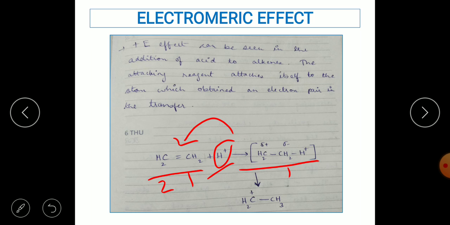Now moving on to the next step, we are going to obtain an ethyl cation, because the CH2 bonds with H plus to form a CH3 methyl group, and we can see how carbon number 2 is getting a positive charge on itself because the electrons move towards the proton and a bond is formed between carbon number 1 and H plus. So this is how the electromeric effect can be seen when an attacking reagent is an electron deficient species.